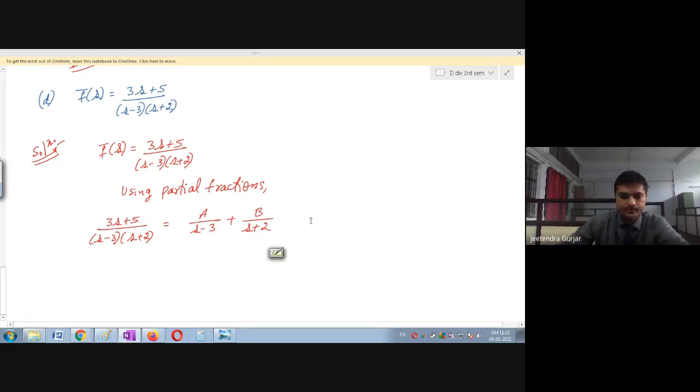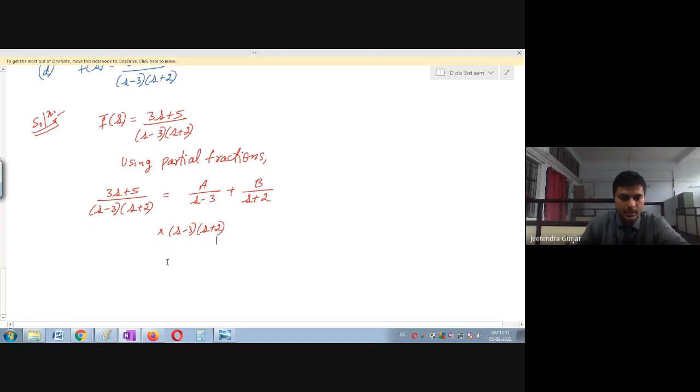So I'm going to multiply everywhere by s minus 3, s plus 2, LHS as well as RHS, both the sides. I will show you all the steps. One can write this very easily like this: 3s plus 5 is equal to A into s plus 2 plus B into s minus 3.